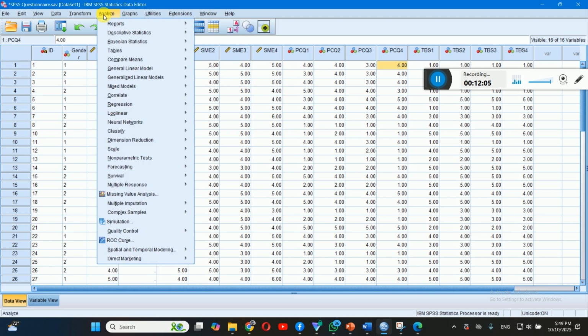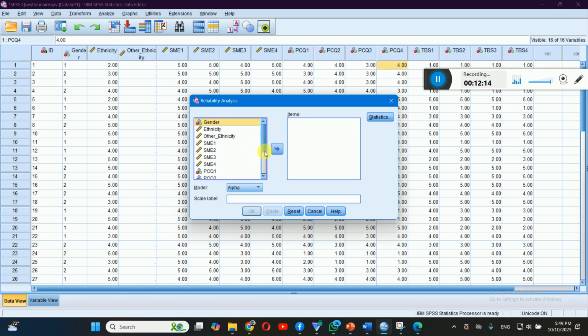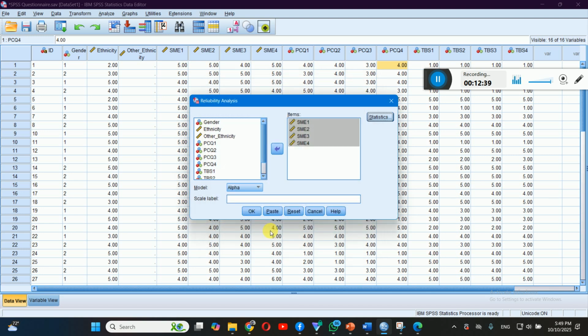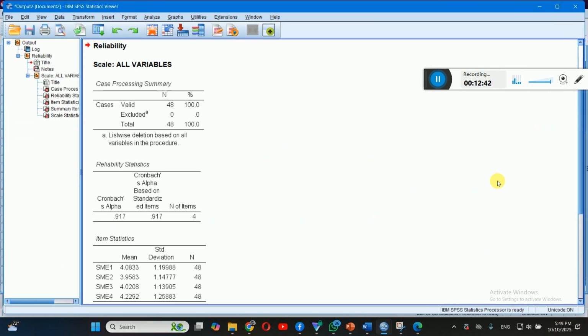So click on Analyze, and here we have Scale. Within Scale, click on Reliability Analysis. Here, dear students, you should check the Cronbach alpha for each and every construct separately. So we have SME1 through SME4. Click on these and use the alpha model, and then click on Statistics. If you need it, we can choose descriptive statistics for item, scale, means, variance, covariance, and correlation, right? You can add other information if required, then click Continue and click OK. Simply, dear students, this is the output of the Cronbach alpha.